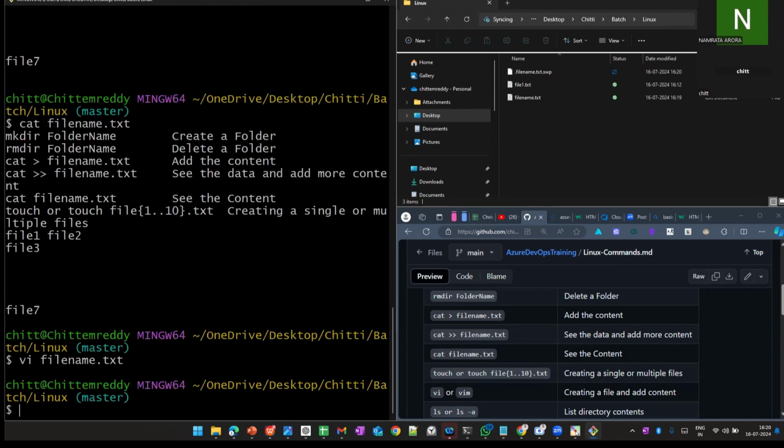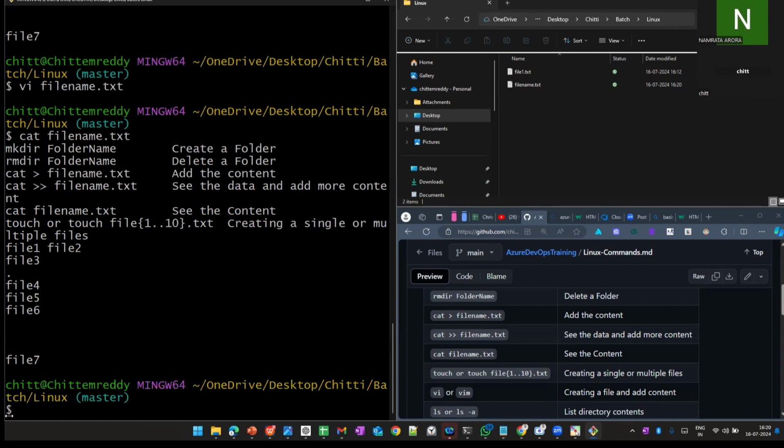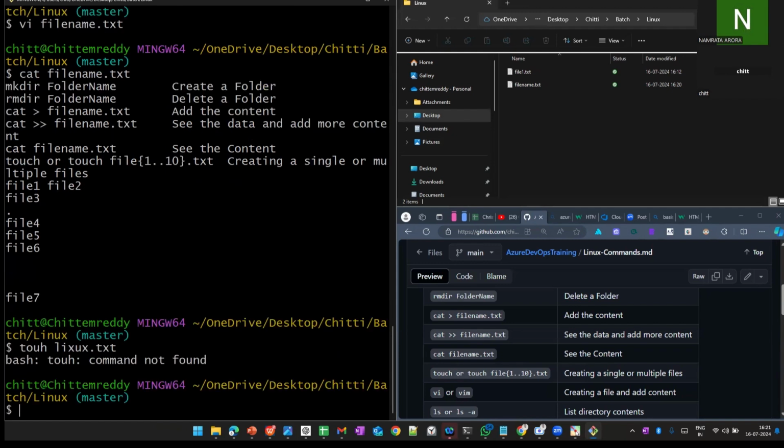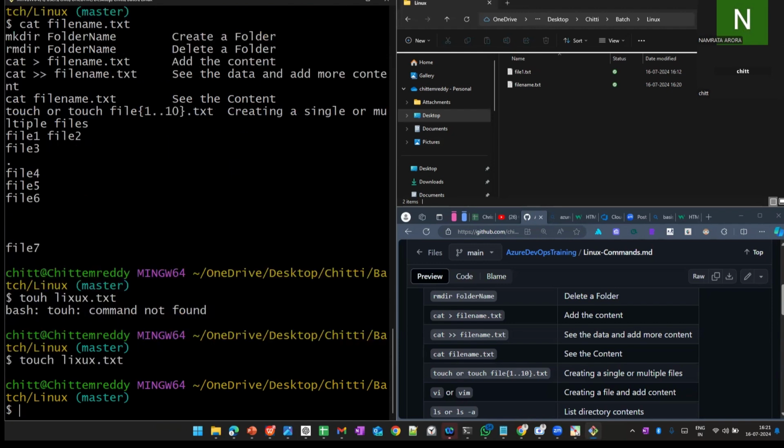So I added the data. If you see, I had file 4, file 5, file 6. As I told previously, I can also create files using the touch command. For example, I can create linux.txt.